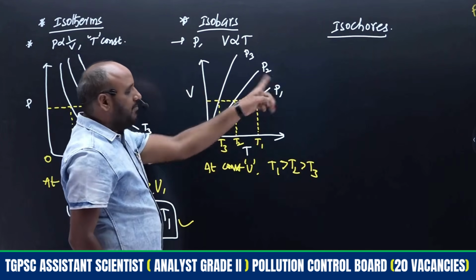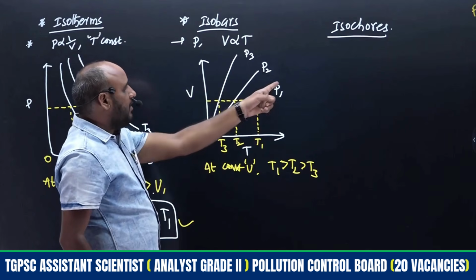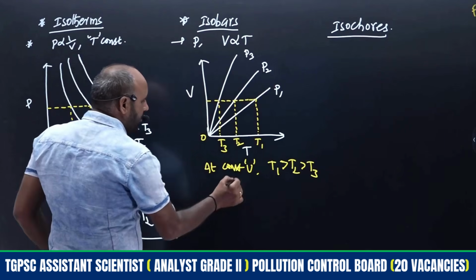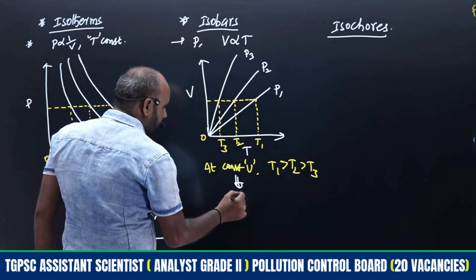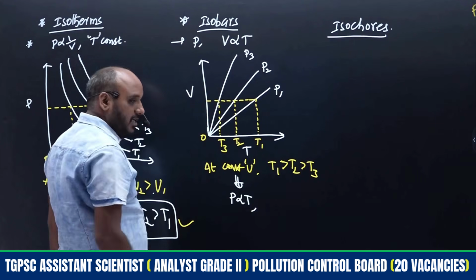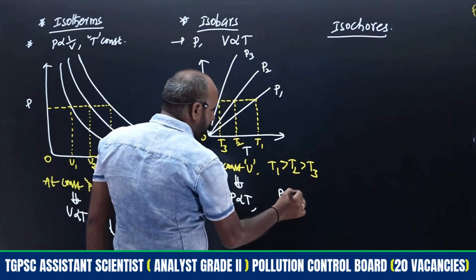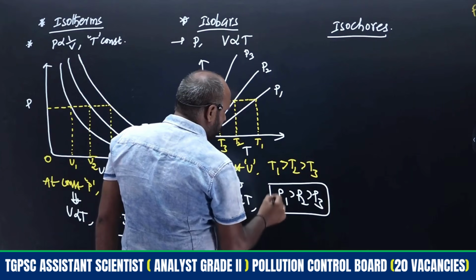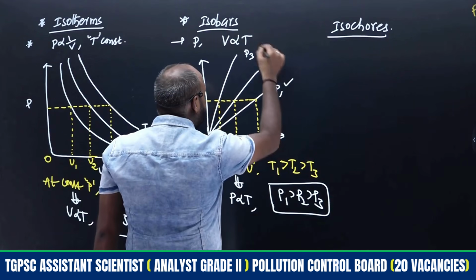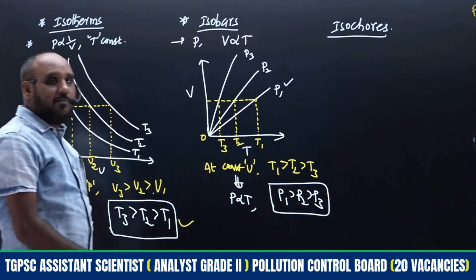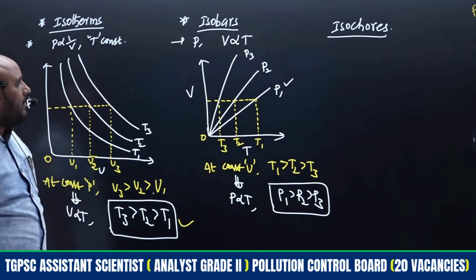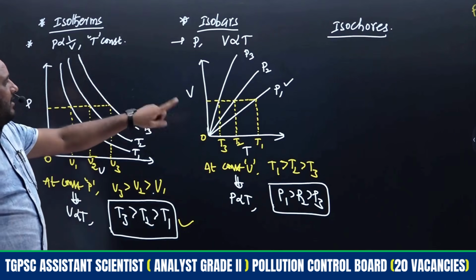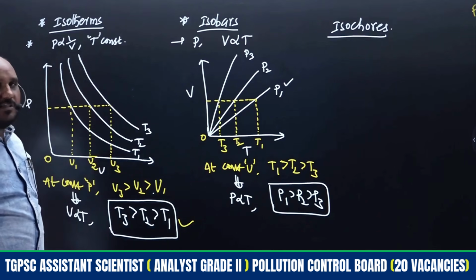The corresponding is P1, because at constant volume pressure is directly proportional to temperature only. Hence P1 will be more, P2 will be more than P3. This is the higher pressure line, the remaining are lower pressure lines.